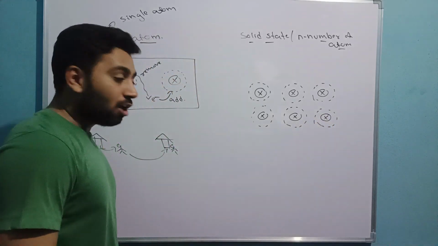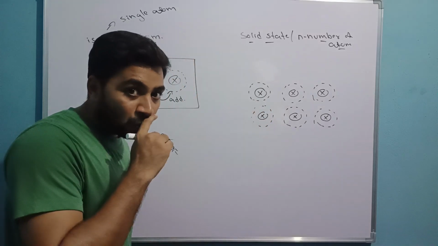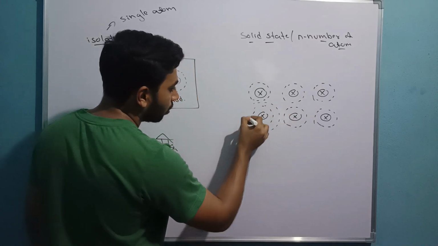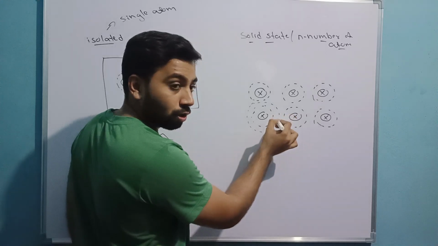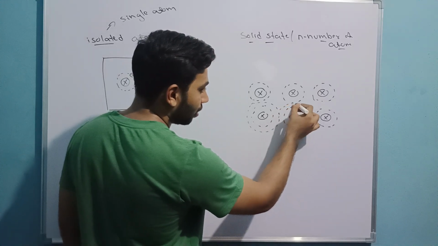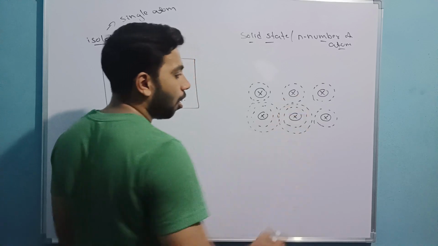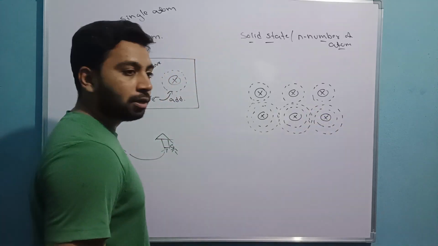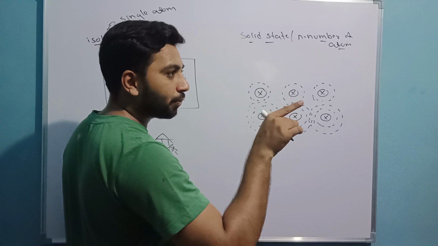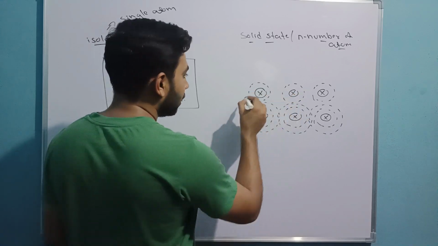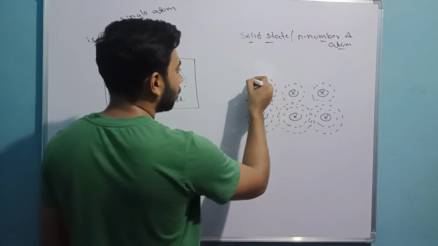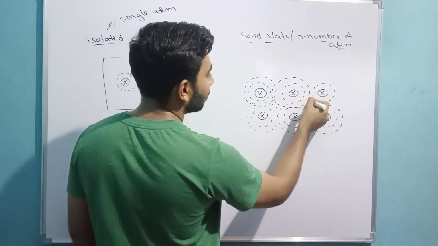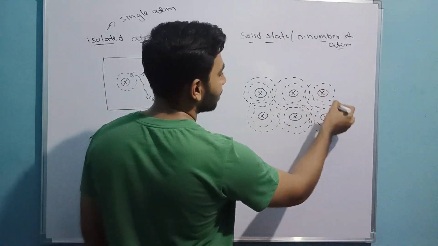Now if I draw one more orbit, see here, now the main game starts. If I draw one more orbit here, and if I go to the right, what happens? See, the orbits overlap. If I draw one more, the orbits overlap each other. Here, if I draw one more, see the beauty, it is only physics.